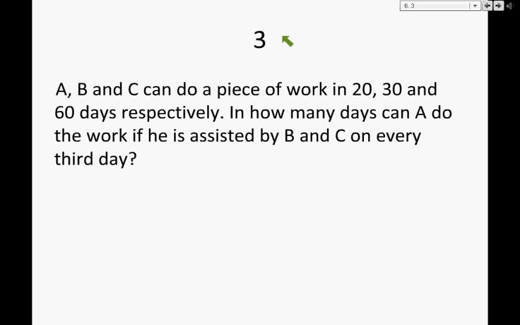Take this problem number 3 as homework. A, B and C can do a piece of work in 20, 30 and 60 days respectively. In how many days can A do the work if he is assisted by B and C on every third day? So you just find out the solution of this particular question.